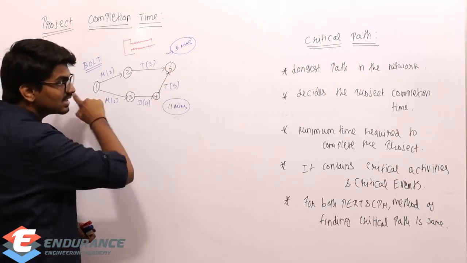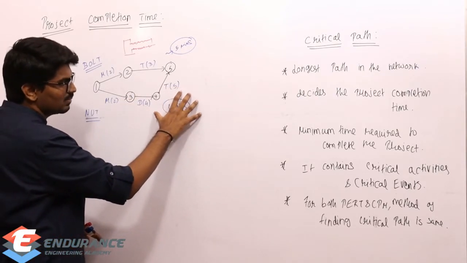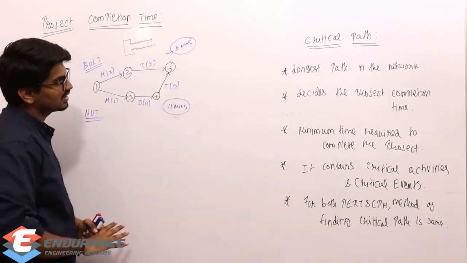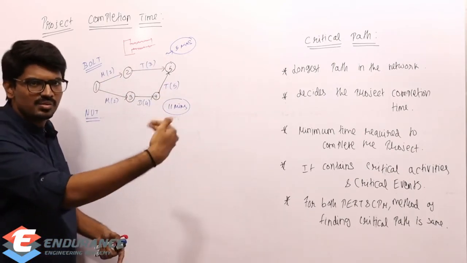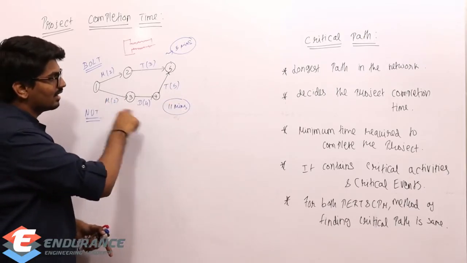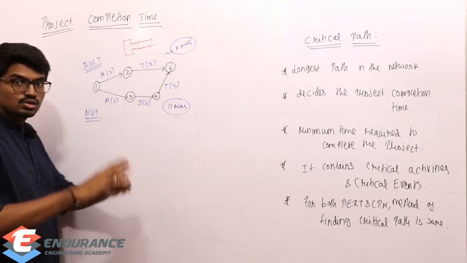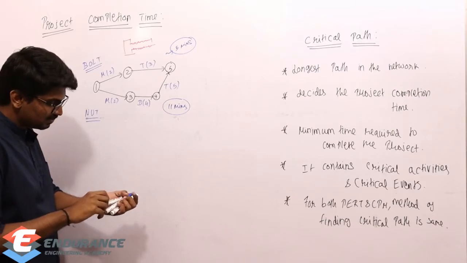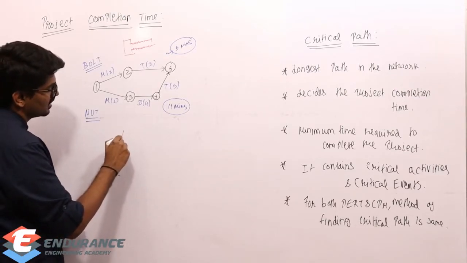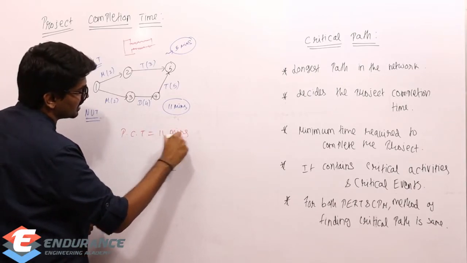And this 11 minutes is the longest path. Once I take this 11 minutes, nut will also be manufactured, bolt will also be manufactured, because bolt required only 5 minutes. After 5 minutes, bolt would have been completed, and it will take 11 minutes for completing nut. So overall, the project required 11 minutes. Here, project completion time is 11 minutes.